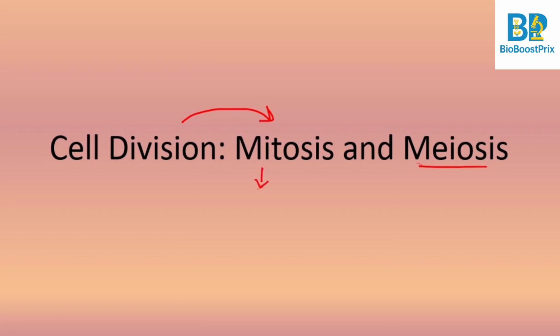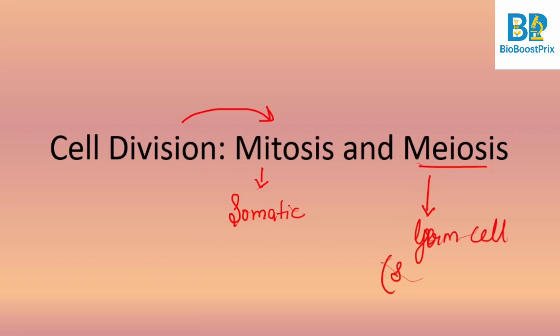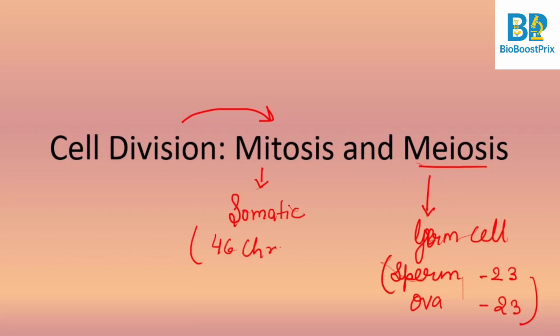Mitosis happens in our somatic cells. So most of the division that happens in our body is mitosis. Meiosis only happens in the germ cells. Germ cell in the sense sex cell. That means in order to form sperm and ova, meiosis takes place. And you know sperm and ova have half the number of chromosomes, whereas human normal cells, somatic cells, have 46 chromosomes, right? So that is the purpose.